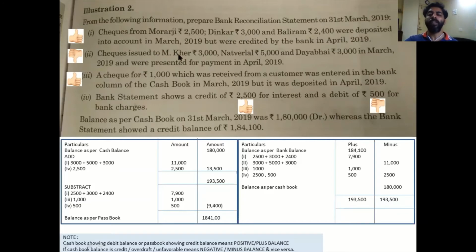Check has been issued. Issued to whom? To CARE and all those people. The check has been issued. What happened to my passbook? Passbook has gone down. So how do I match my passbook now? I will reduce it this way. Again, reducing means minus. So you will see the minus is written 11,000 here. All right. So both the methods are the same thing.